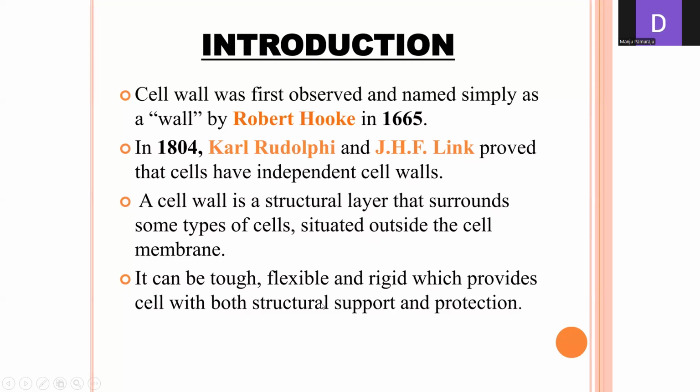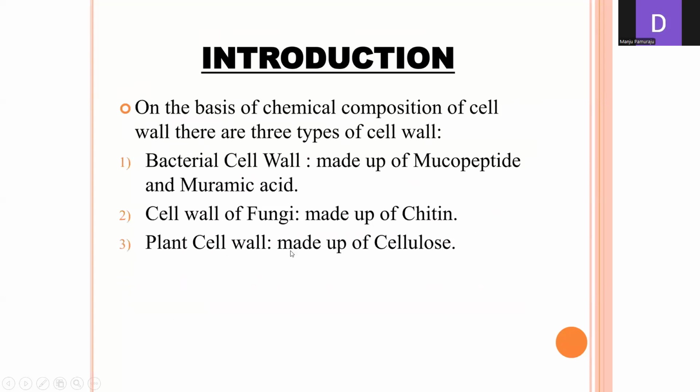It can be tough, flexible and rigid, and it provides the cell with both structural support and protection. The main function of the cell wall is protection, and it also gives structural support and rigidity to the cell. On the basis of chemical composition, there are three types of cell walls: the bacterial cell wall, which is made up of mucopeptides and muramic acid; the fungal cell wall, which is made up of chitin; and the plant cell wall, which is made up of cellulose. This is also an important point for competitive exams: the cell wall of fungi is chitin, the cell wall of plants is cellulose, and the bacterial cell wall is made up of mucopeptides and muramic acid.